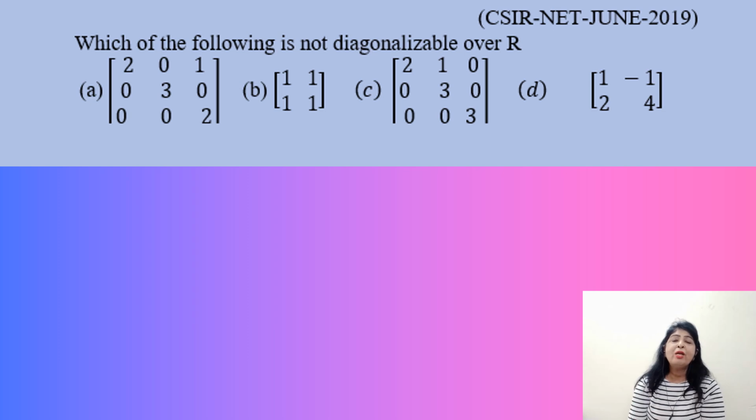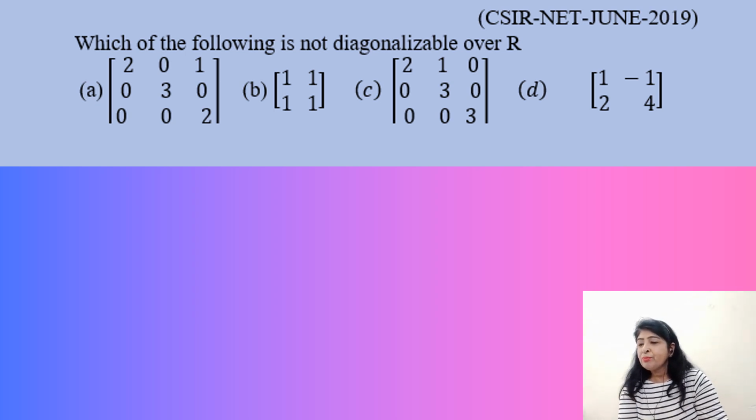If an eigenvalue, say lambda equal to 2, gets repeated twice, then the algebraic multiplicity of that matrix will be 2. And what will be the geometric multiplicity? Geometric multiplicity will be the nullity of A minus lambda I. So we will use this condition for the diagonalization of matrices. So let us take the matrix A.